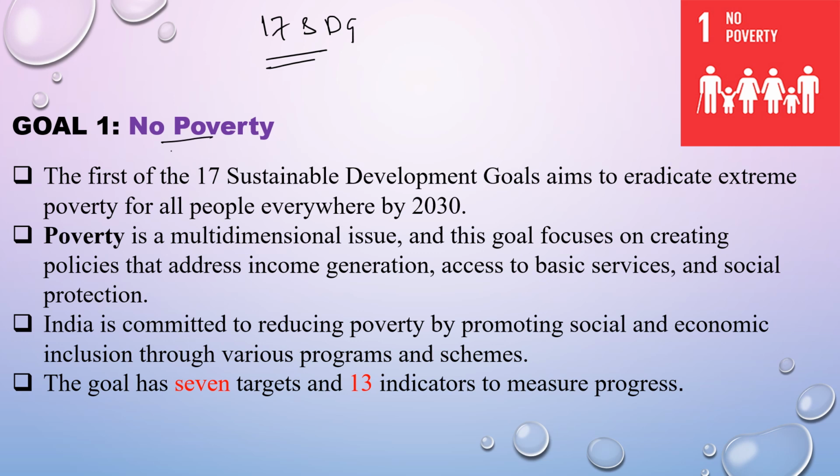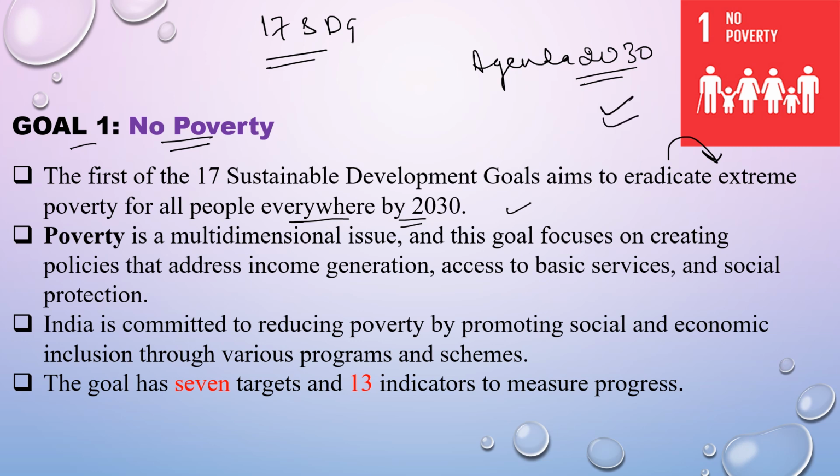So firstly is no poverty. The first goal of the SDGs is no poverty. The first of the 17 SDGs aims to eradicate extreme poverty for all people everywhere by the 2030 Agenda. That is, every country should be able to eradicate extreme poverty by 2030.